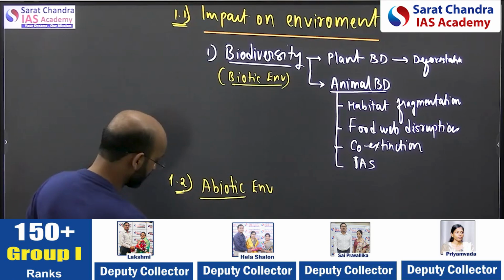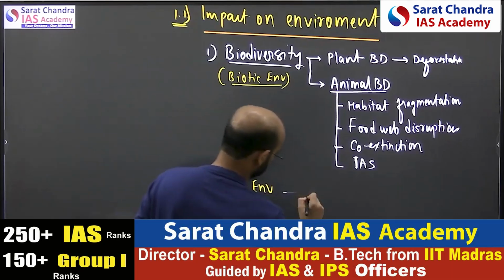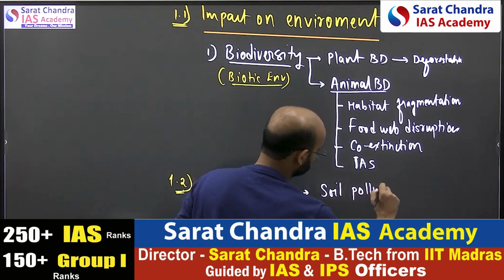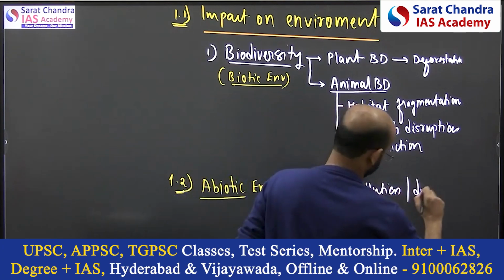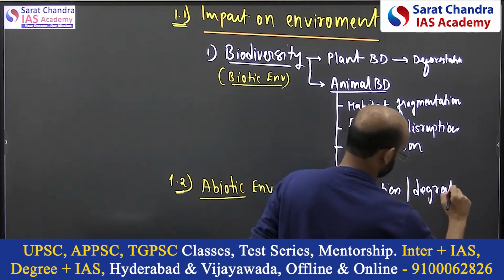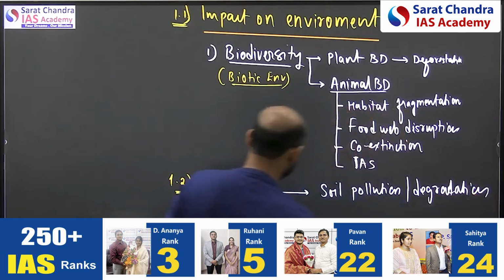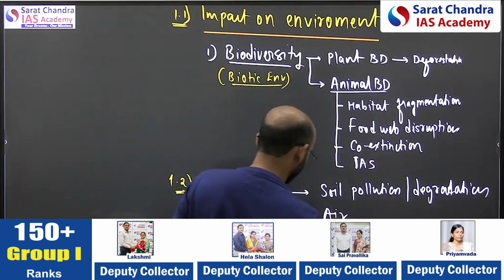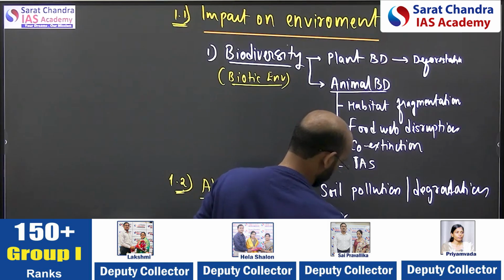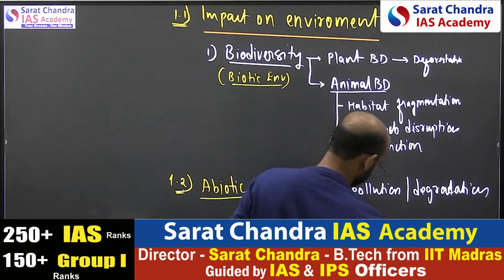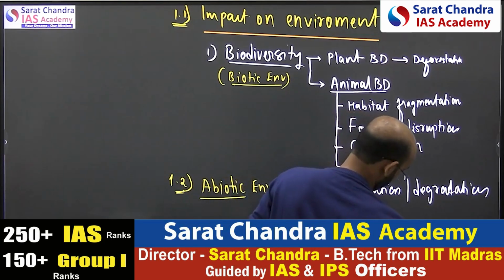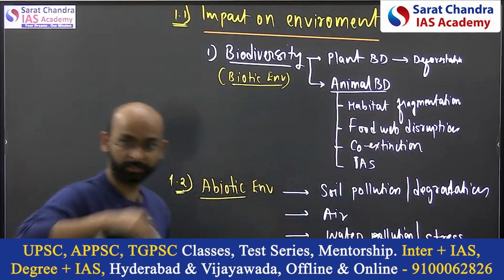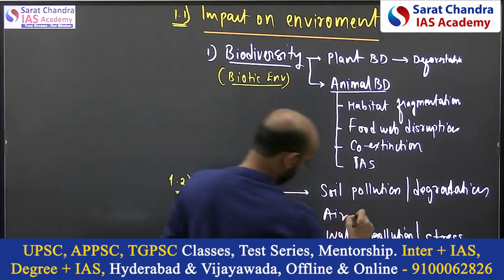How the abiotic environment, which includes different things, like you have the soil, so soil pollution happens, or soil degradation, you can say, the common phenomenon. Second, you can have air pollution, air degradation, or water pollution, or water stress, that is the groundwater decline or the reduction in the water level, air pollution.